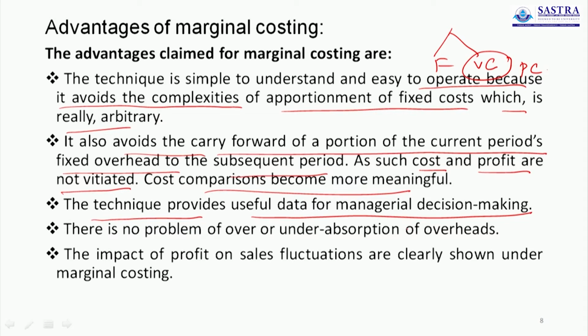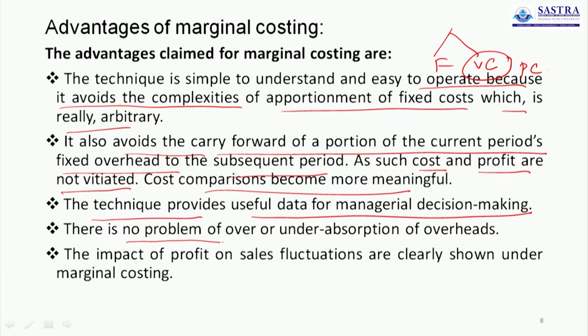Being a manager or an executive, you have to take important decisions in a relevant period at the right time. This is very important, and this technique helps us make the decision in the correct way.